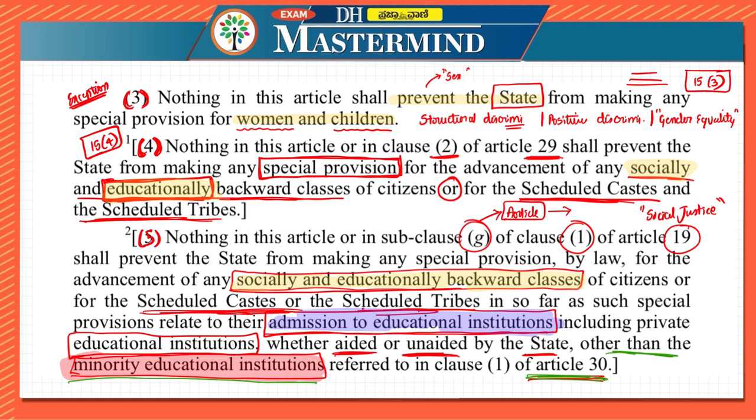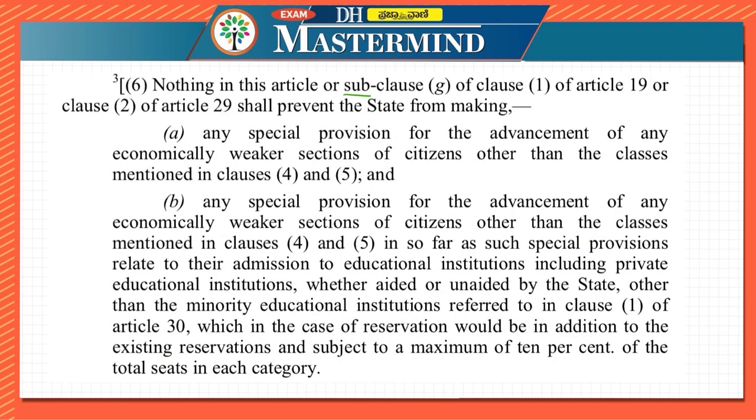So here two keywords which we have to remember are socially and educationally. Socially and educationally, these are the two words. It is not economy over here, because that is mentioned in subclause 6. Let us read that. Nothing in this article or subclause g of clause 1 of article 19 or clause 2 of article 29 shall prevent the state from making. So again it is related to the state.